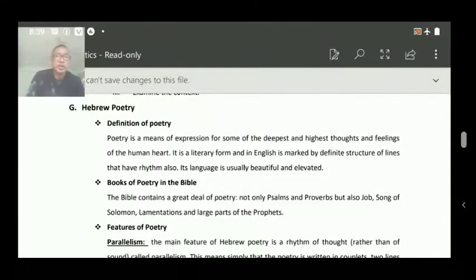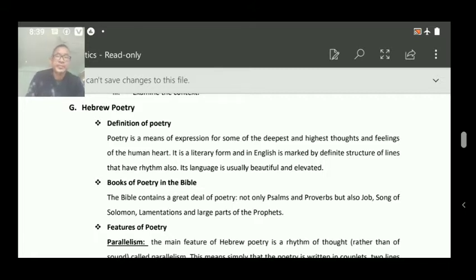Good morning, class. Let's continue with our subject, hermeneutics. Last time we discussed the Hebrew idioms, and today we will go to the next one, number G, that is Hebrew poetry. Before we go to Hebrew poetry, let's see what poetry is, or a definition of poetry.